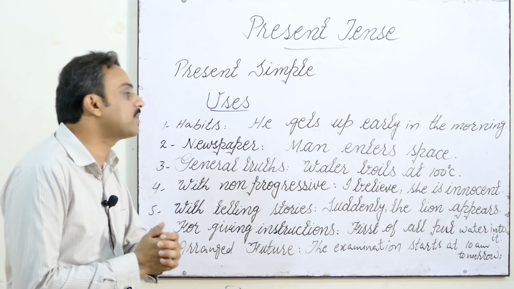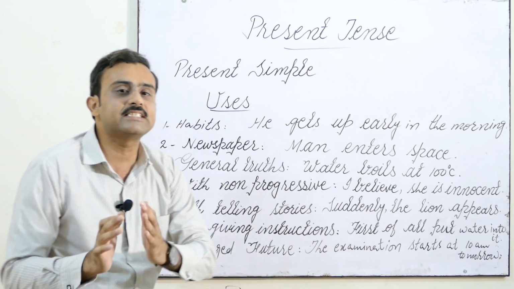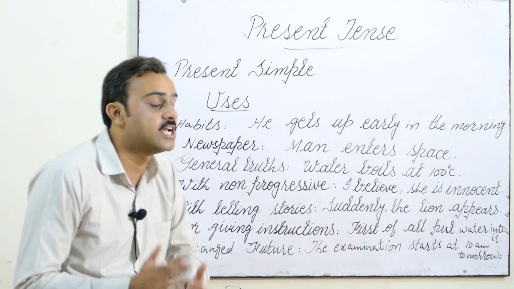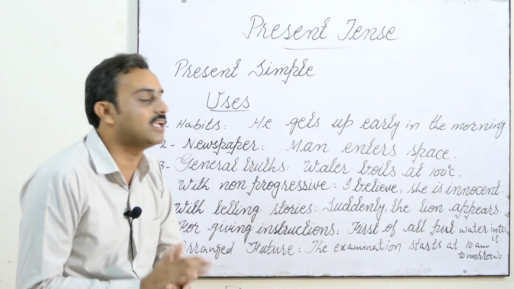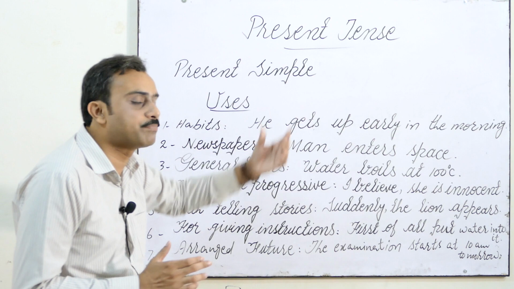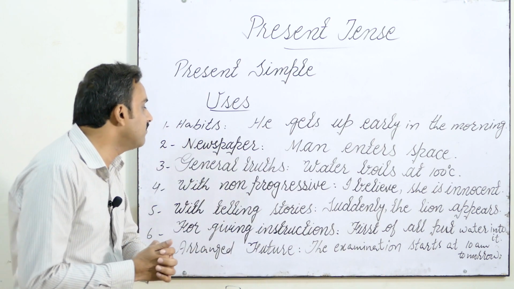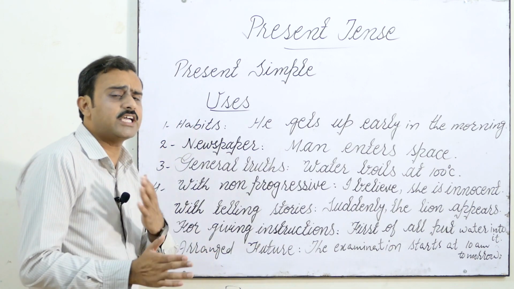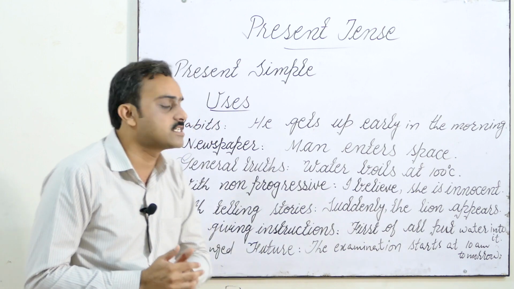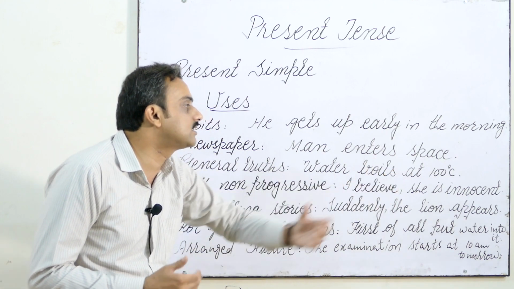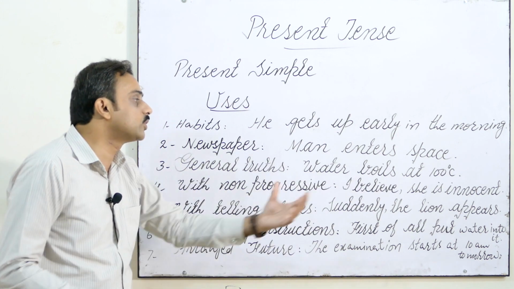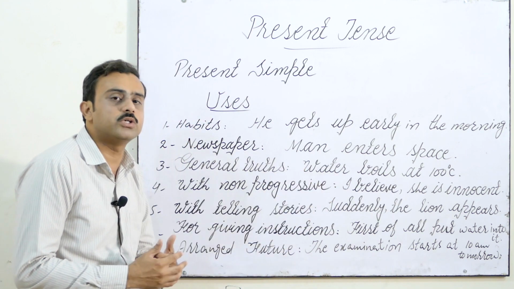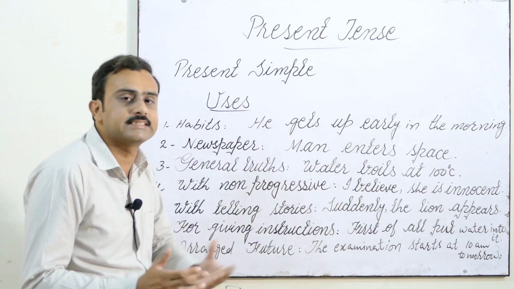Okay, now newspaper headlines. In newspaper headlines, present simple tense is also used. For example, man enters space. So this shows that the newspaper headlines are using the present simple tense. And then we have general truths or universal truths. For example, as we say that the sun rises in the east. Similarly, water boils at 100 degrees centigrade. So this is the general truth or scientific or universal truth. So these truths are also considered in the present simple tense.